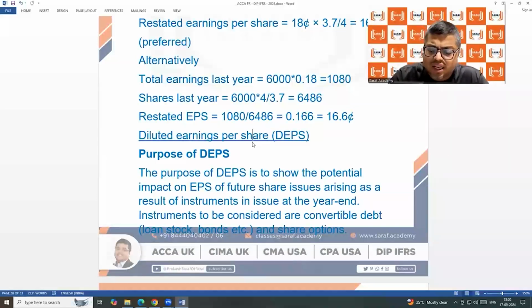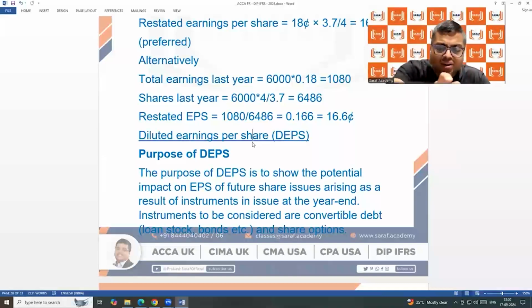Convertible debenture, the debenture will become a share in future. ESOP, the shares will arise extra as compared to the money which you will receive. Debenture with warrants, the shares will arise extra as compared to the money which you will receive. All these are going to become shares in future. And for that, when the number of shares increases, the earnings per share will go down.